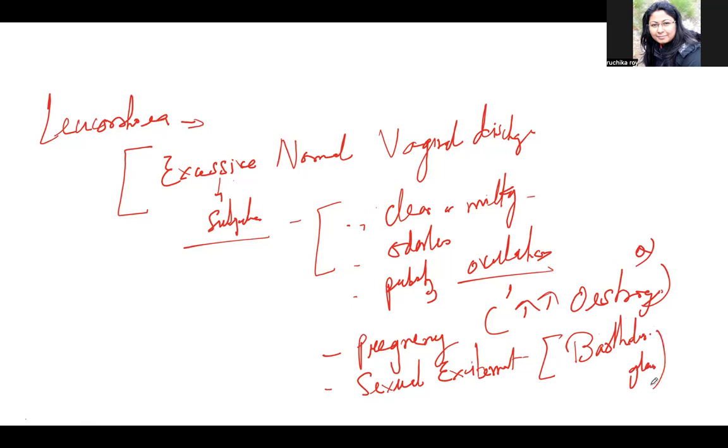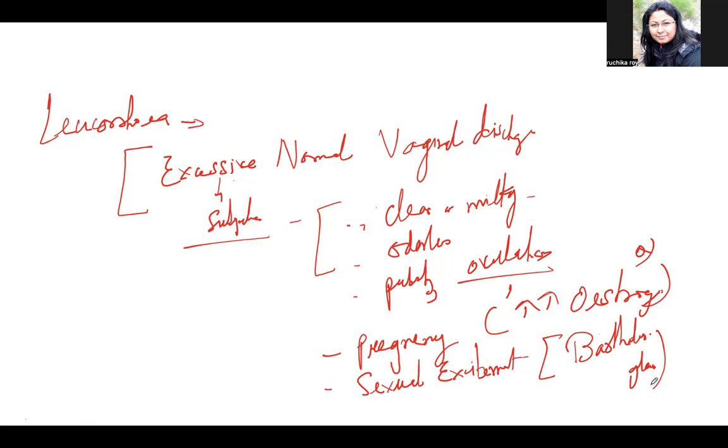They can ask you, when there is an excessive white discharge from the Bartholin gland, in which phase is it? That is during sexual excitement. It should be clear, watery, odorless, non-irritant, non-purulent, non-offensive.